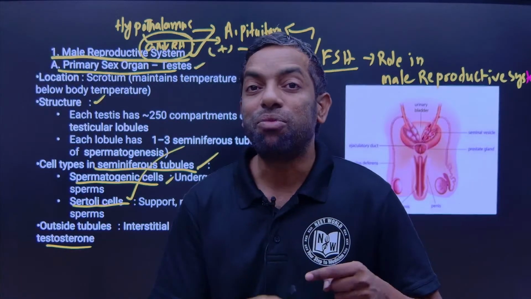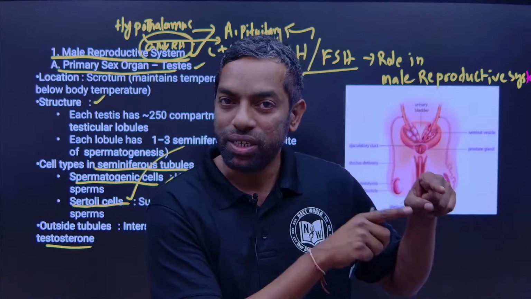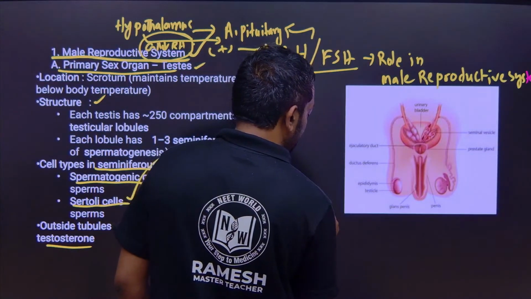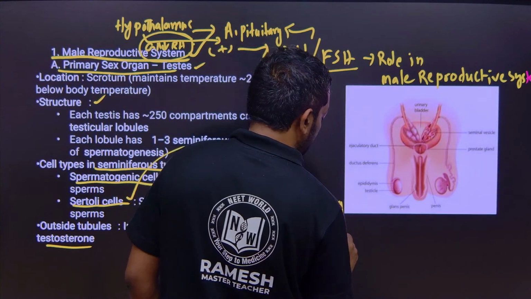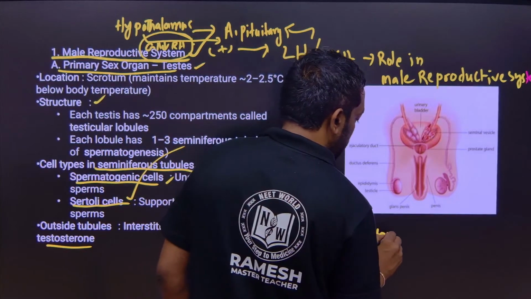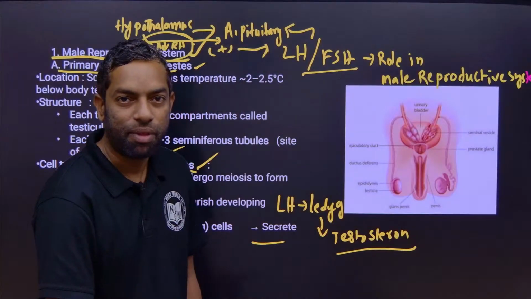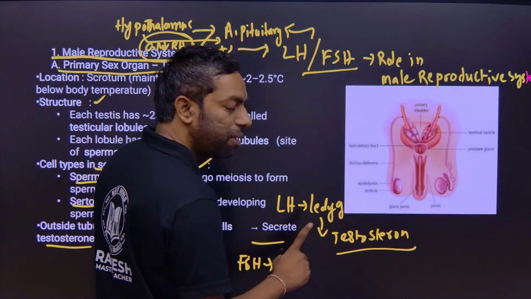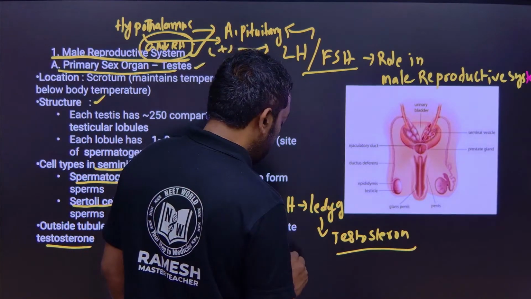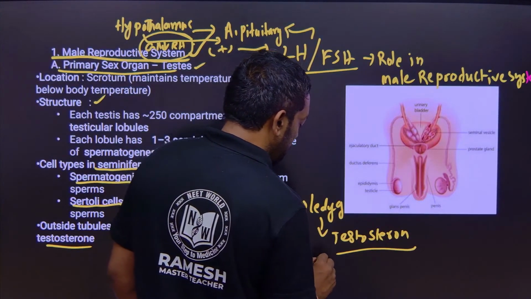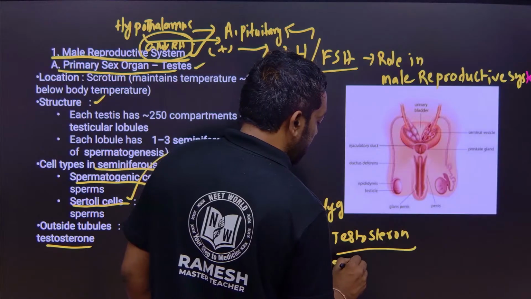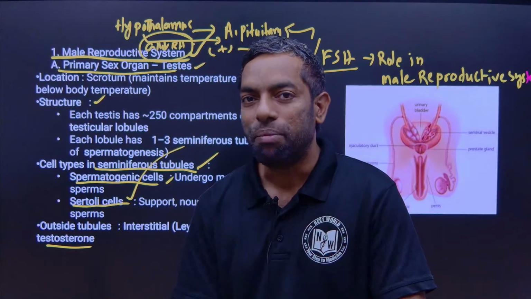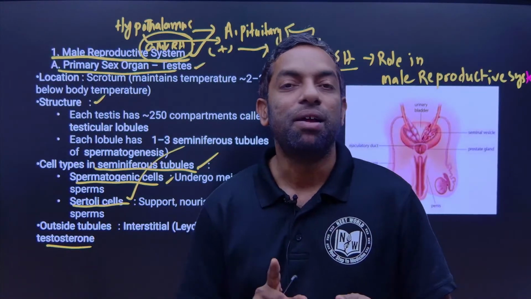About the hormone testosterone: LH acts on the Leydig cells, which give testosterone. This is the hormone in the male reproductive system. And FSH is useful for spermatogenesis. It supports the Sertoli cells. We are going to discuss all the hormones and male reproductive parts in the male reproductive system.